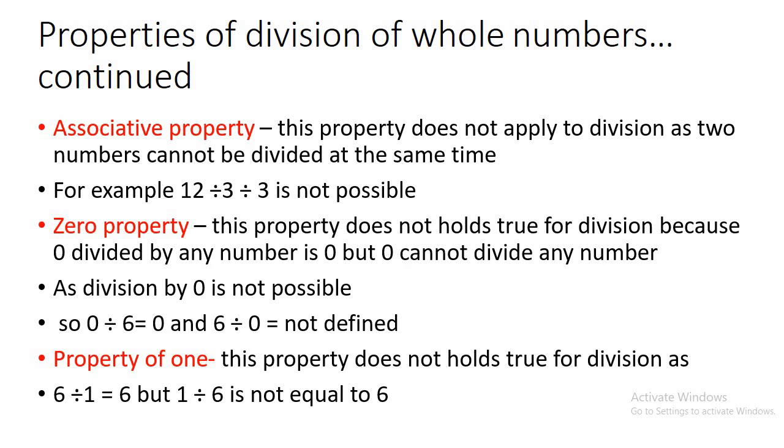So in which operations of whole numbers are these properties valid? The operations in which these properties are valid are addition and multiplication. For addition and multiplication, the closure property, commutative property, associative property, property of 0 and property of 1 are all valid.